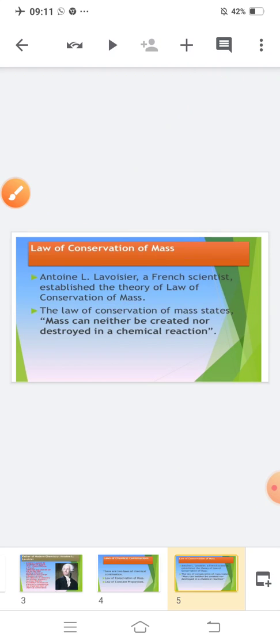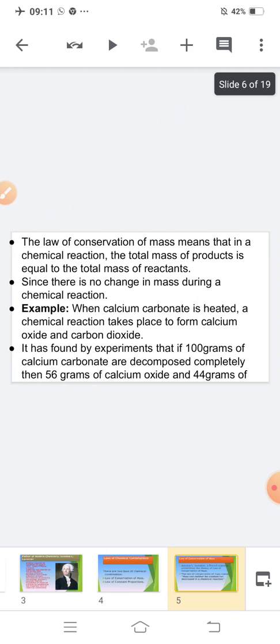Is this clear? That means whatever amount you take for the chemical reaction, when they react, the same amount of product will be produced.